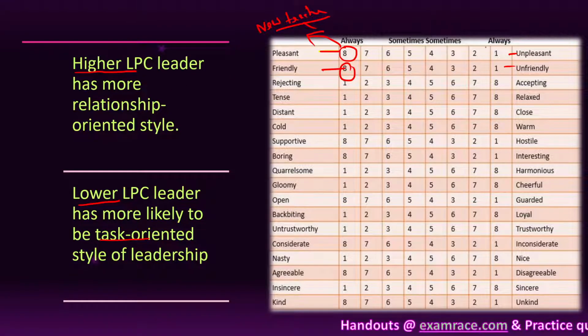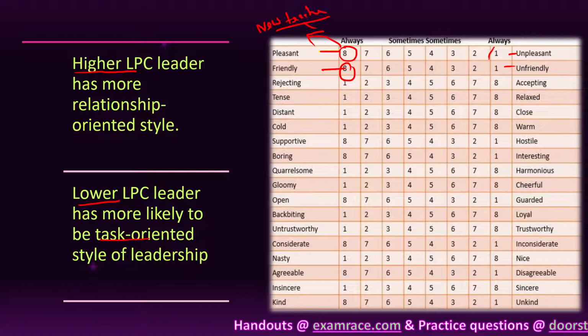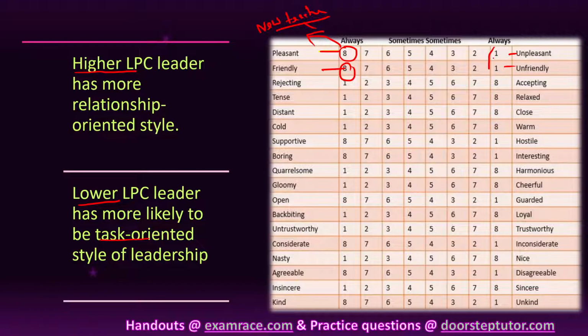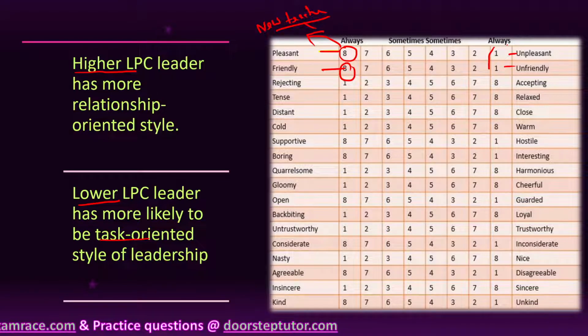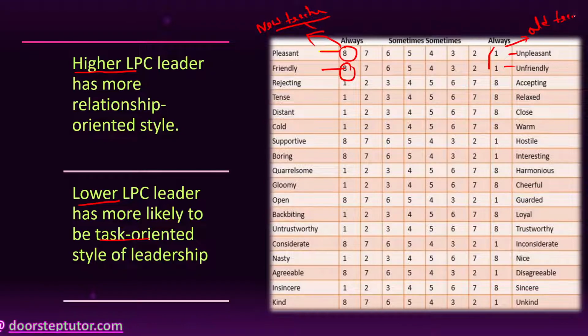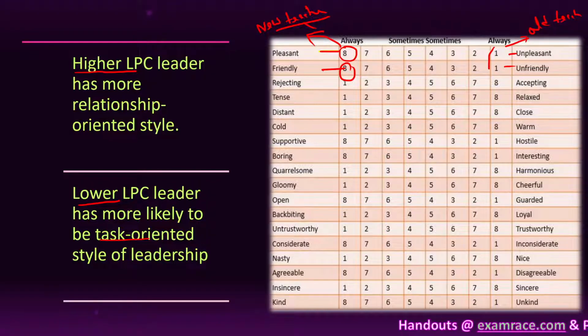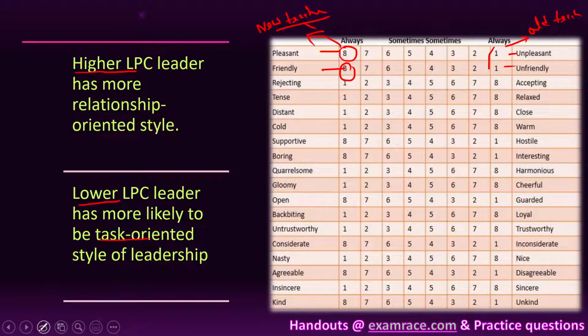And if the LPC value is low, then it is a task oriented leadership style. So the old teacher has a task oriented leadership style. Understood? Because he has to improve his task. Now see the next thing.